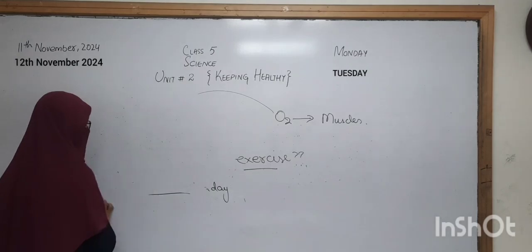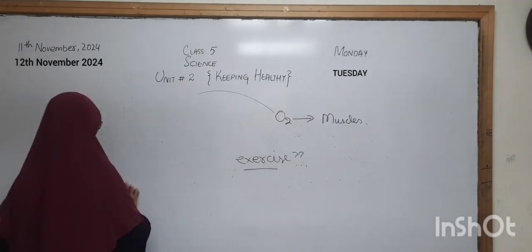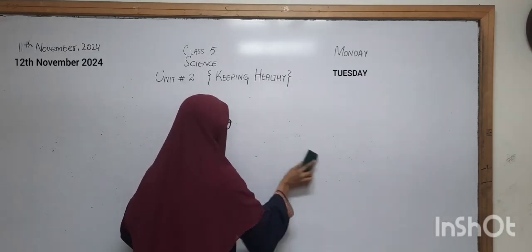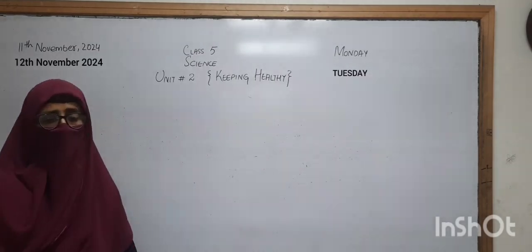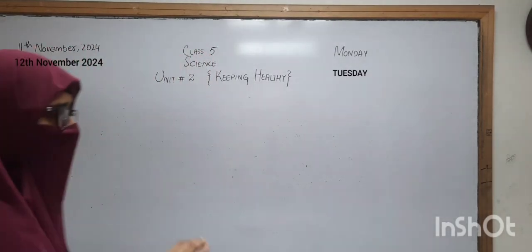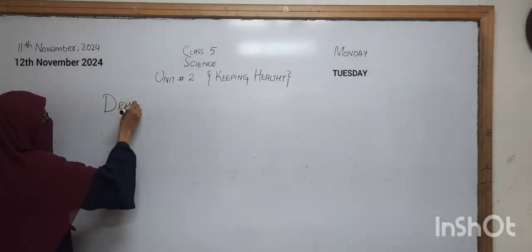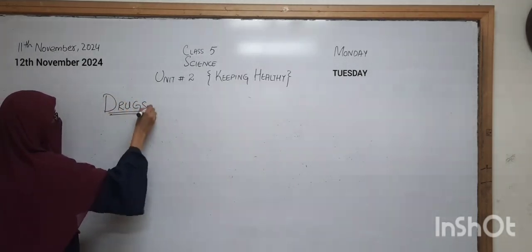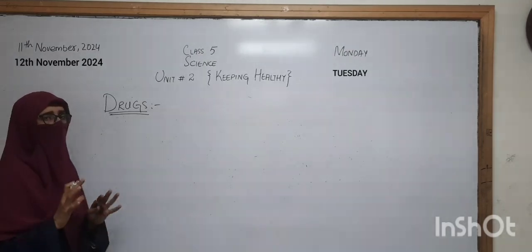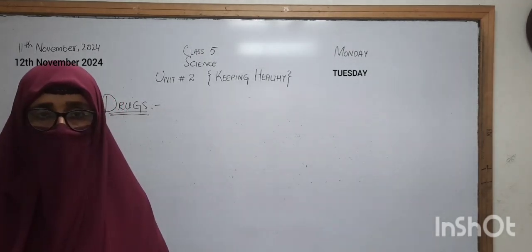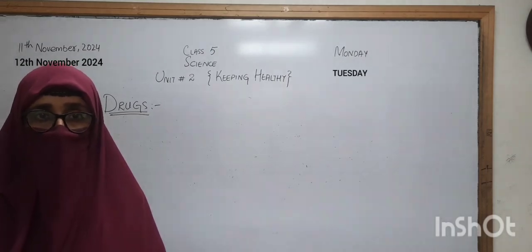Drugs are substances that can affect your body. If your body is working in a normal way and you are using drugs, drugs are those substances that can affect the way your body is working, and they can disturb your body.